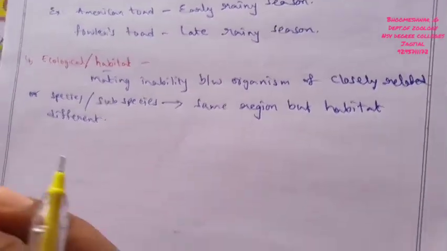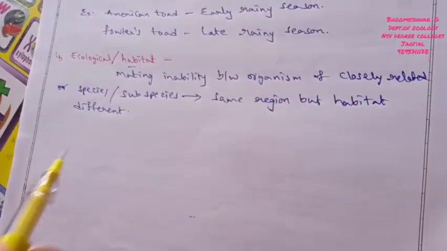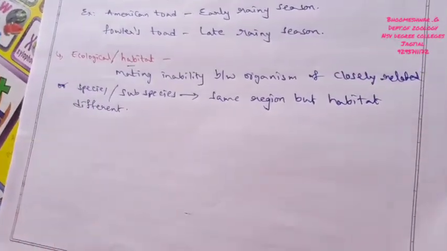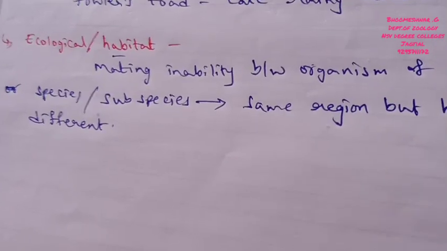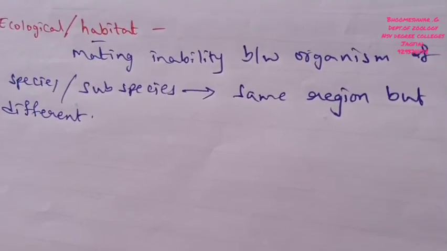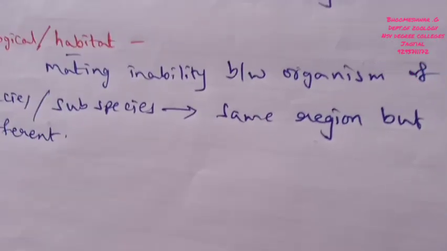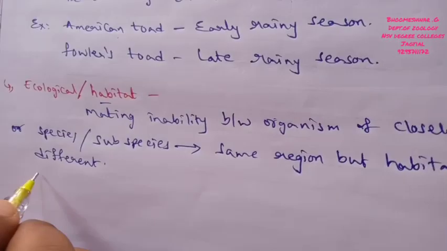It means one individual is located in one region or habitat, and another individual is located in another type of habitat.